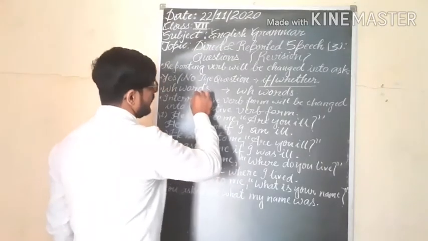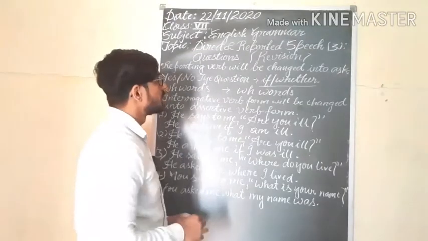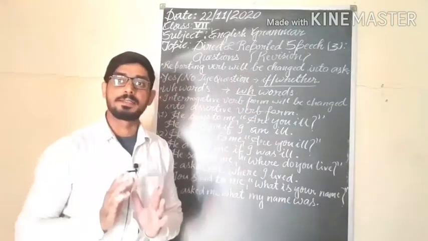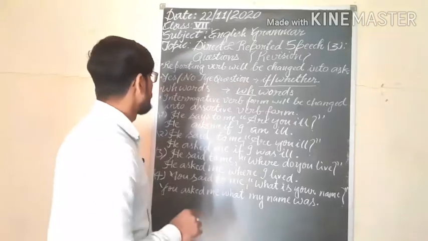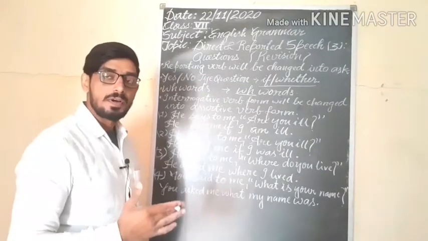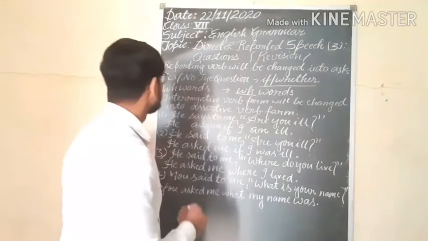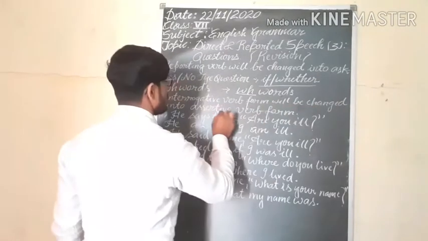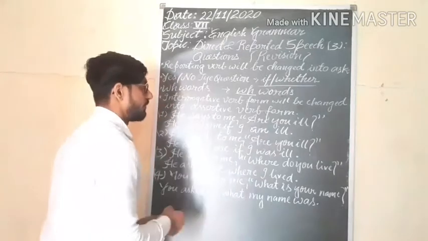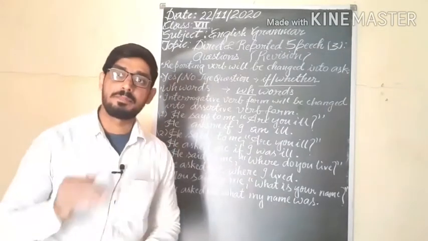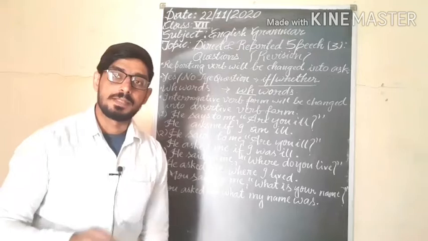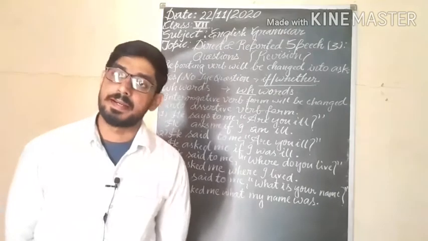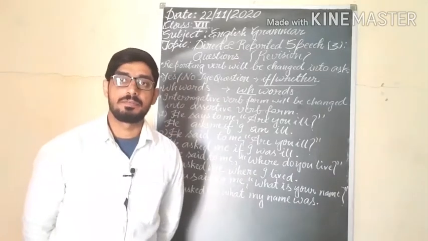In WH-word type questions, we will use the WH word as a conjunction. When we change the sentence from direct to indirect speech, the interrogative verb form will be changed into assertive verb form. In assertive verb form, first the subject will come, afterward the helping verb, main verb, object and others. This pattern will be followed.